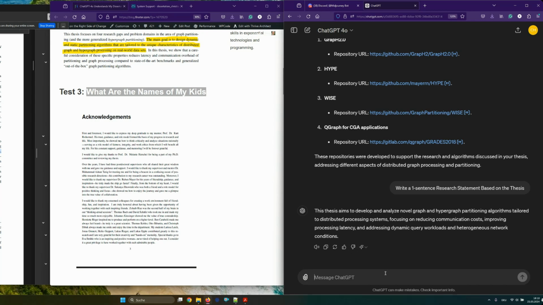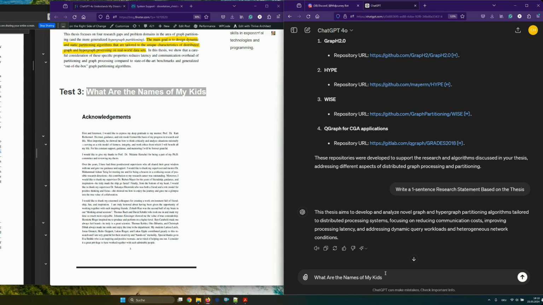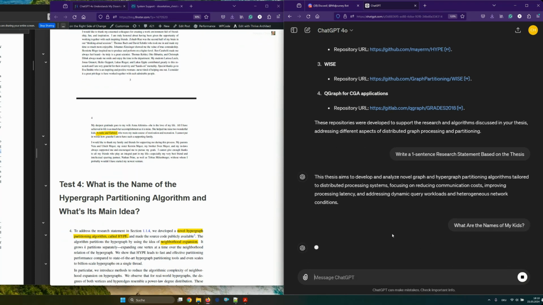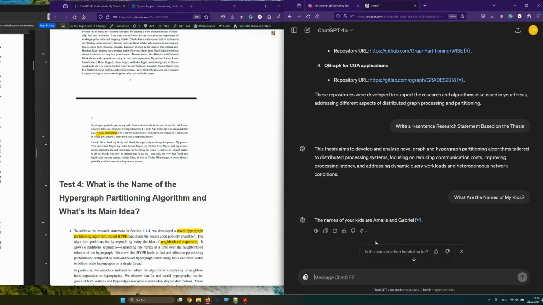Okay, but let's first continue with something easy, like what are the names of my kids? Actually, in the acknowledgement in the beginning, I mentioned the names of my kids. So let's see if it can find the names of my kids. Yeah, okay. So it figured out the names of my kids easily, right? Based on the information. So the AI is really smart.